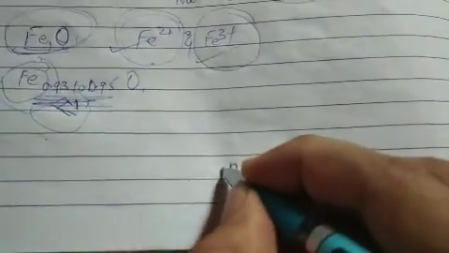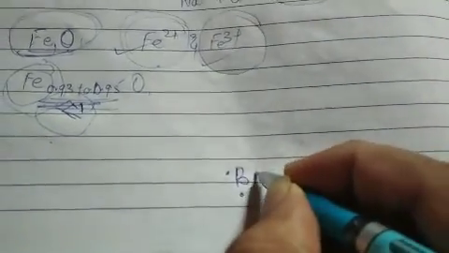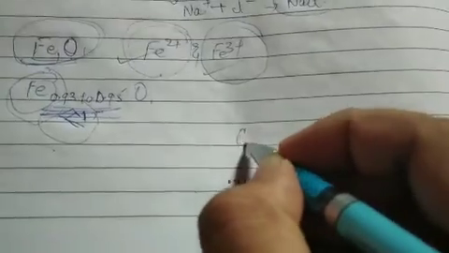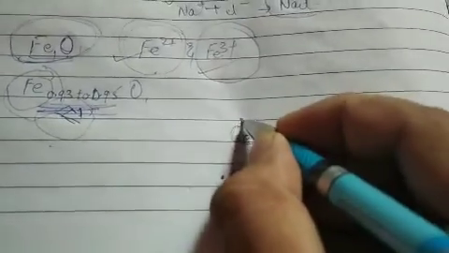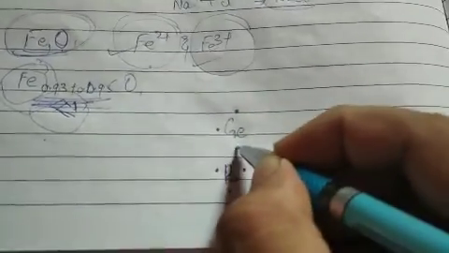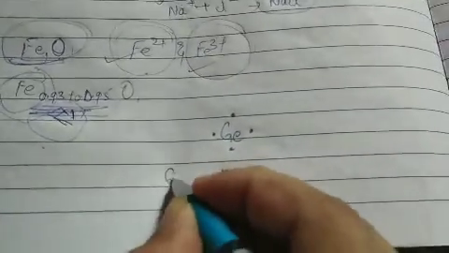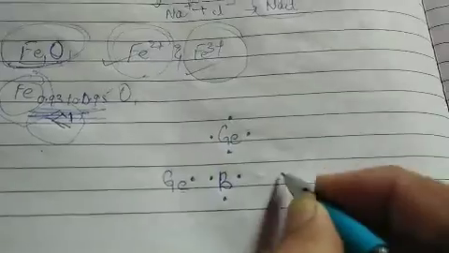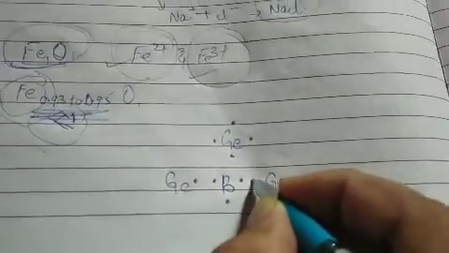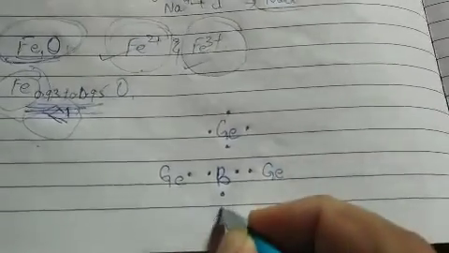Let me say it once again in a detailed way. So this is your boron atom. Here it is having just 3 valence electrons. Let me consider this one is your germanium, which is having 4 valence electrons. Here also you are having the germanium. Here also you are having the germanium. Here also you are having the germanium.